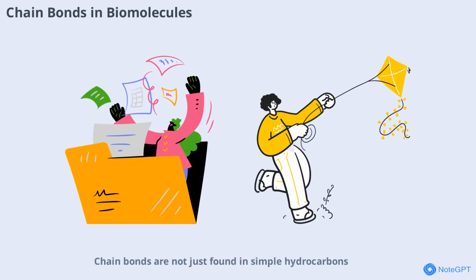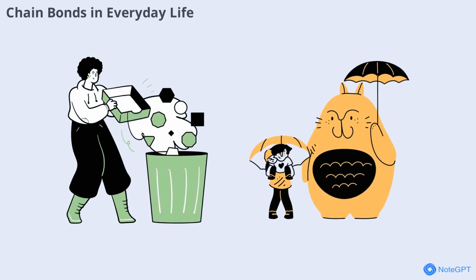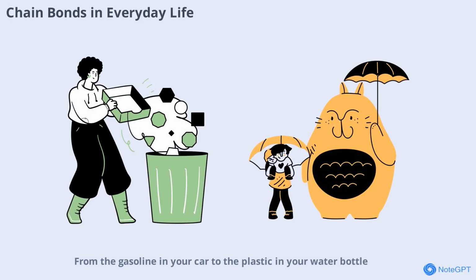Chain bonds are not just found in simple hydrocarbons. They are essential in biomolecules like proteins, carbohydrates, and nucleic acids. The sequence and structure of these chains determine the function of biological molecules, from storing genetic information to catalyzing reactions in cells. From the gasoline in your car to the plastic in your water bottle, chain bonds are everywhere.